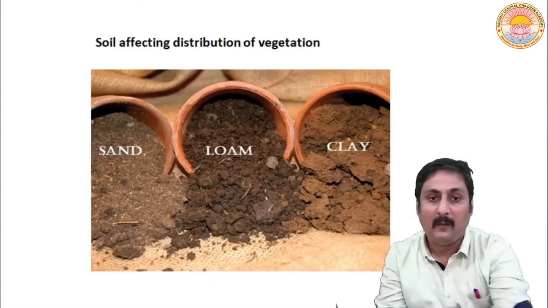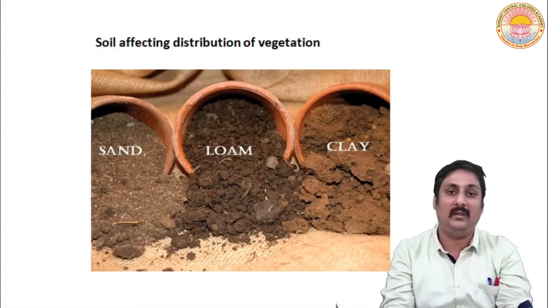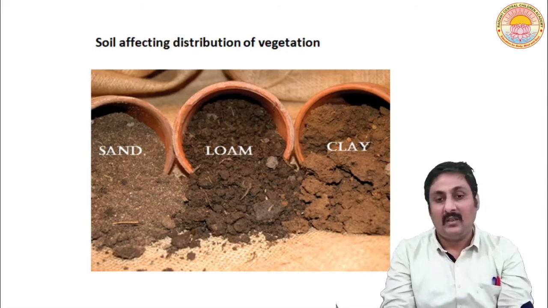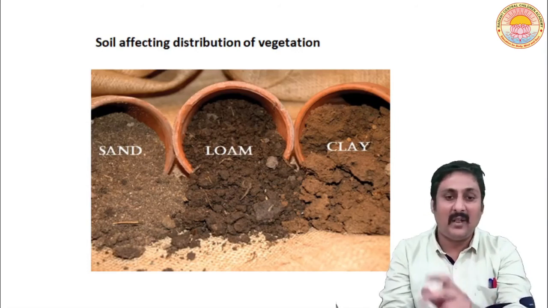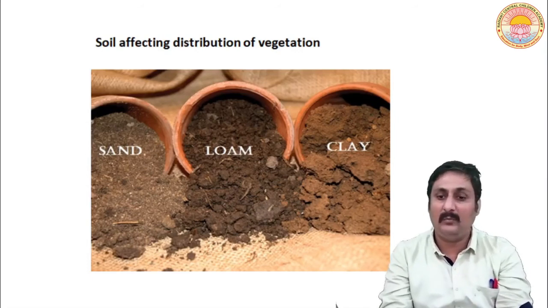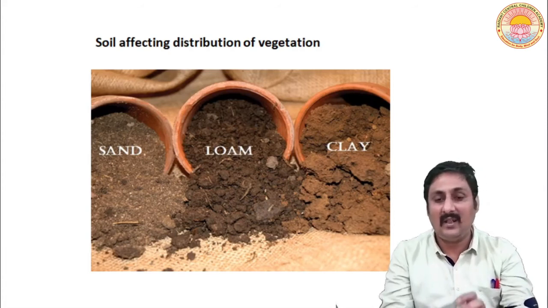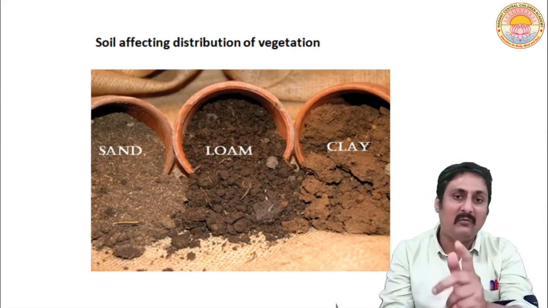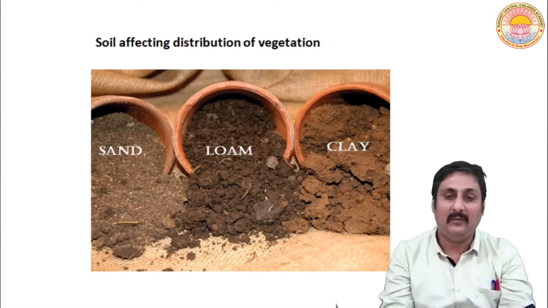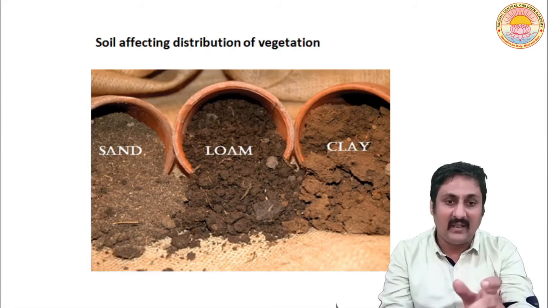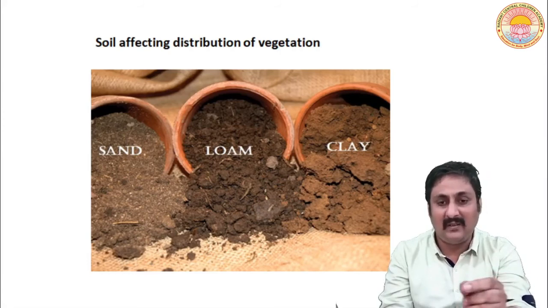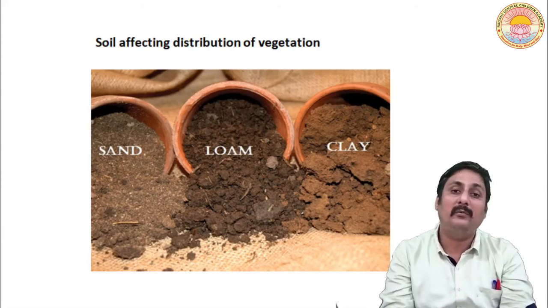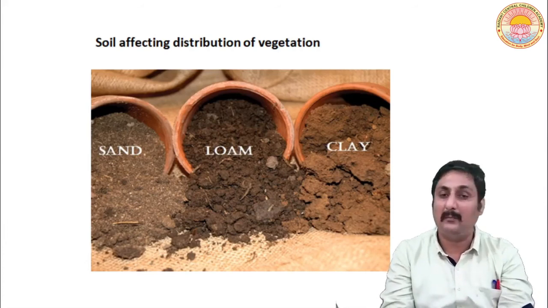आ रही होगी। ओके, now let us talk about soil, again a very important factor which affects life on earth. You can see here three types of soil: sandy soil, loamy soil and clay soil. And because of that, the type of soil affects the distribution of vegetation. Not only type, यहाँ पे तो आप देख रहे हो particles के हिसाब से sandy, loamy, clay, but also amount of humus present in it is very important.